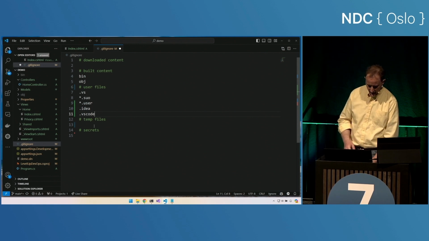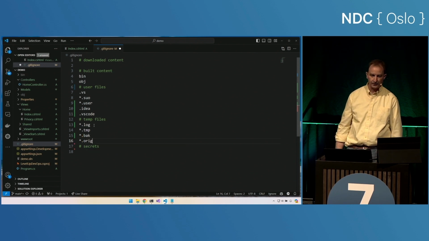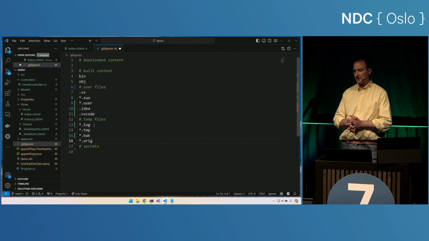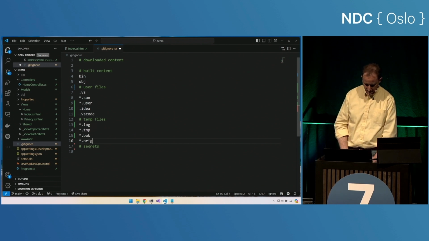Next up, temp files. So star.log, star.tmp, star.bak. Yeah, definitely don't want to commit those SQL database backups. Star.orig, that's where we have merge files from Git. Any of these sorts of temp files, if you get to a commit window and there's files that look really odd, you might want to add to this list.